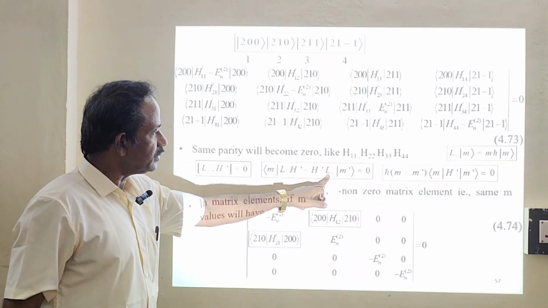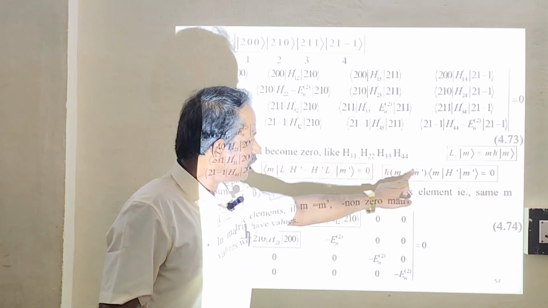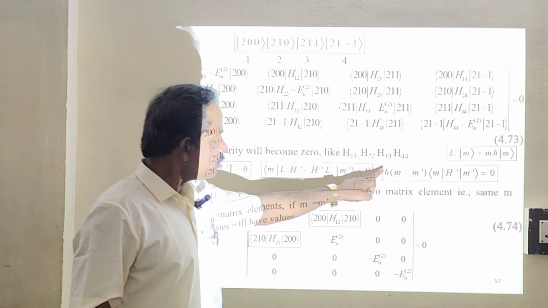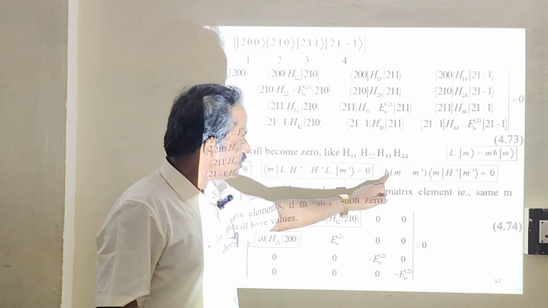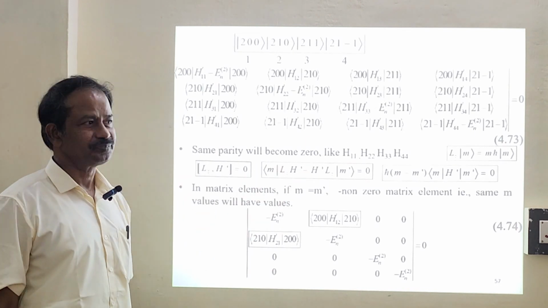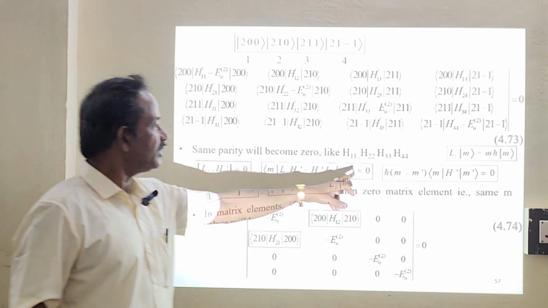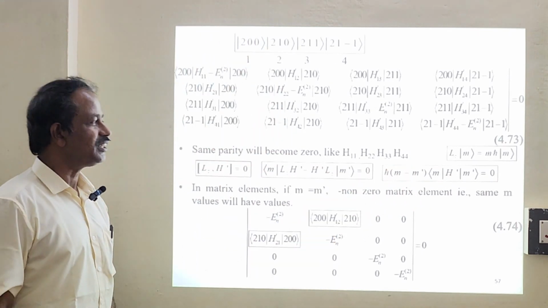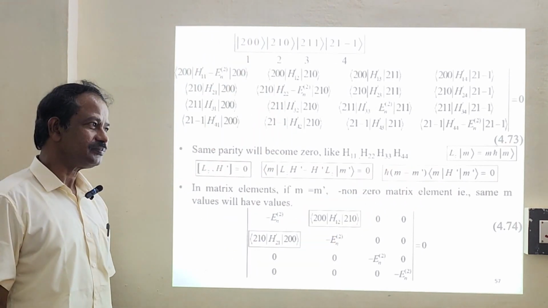So here Lz operating on M prime will give you M prime H cross, correct? And similarly Lz operating on M will give you M H cross. So H cross you pull out, that will give you (M minus M prime) with that factor, which is equal to 0. H cross cannot be equal to 0. The only possibility is that M minus M prime is equal to 0.